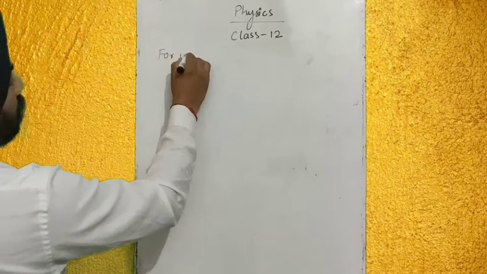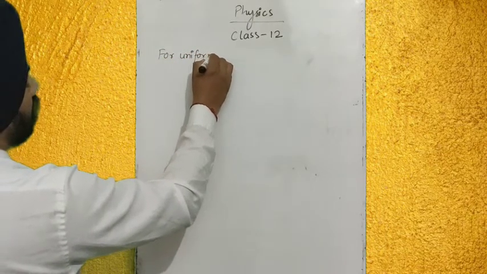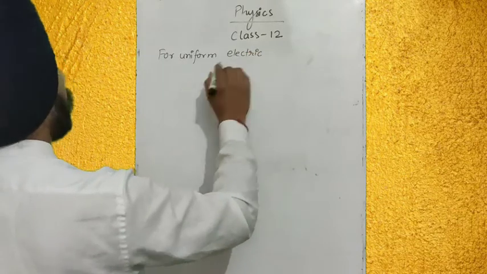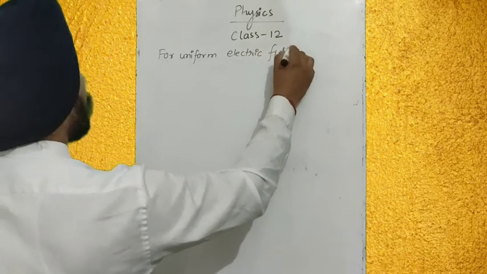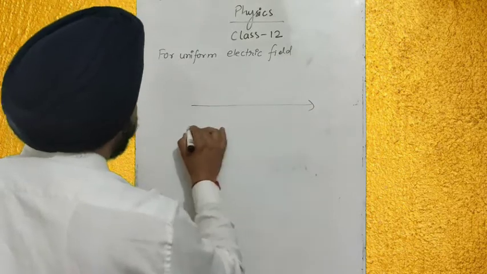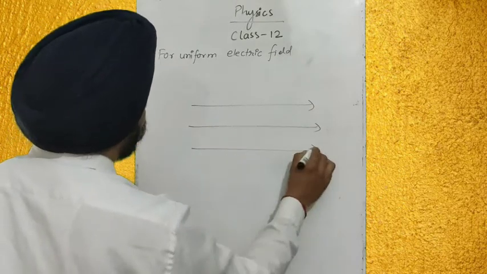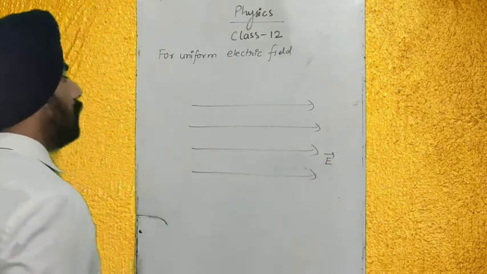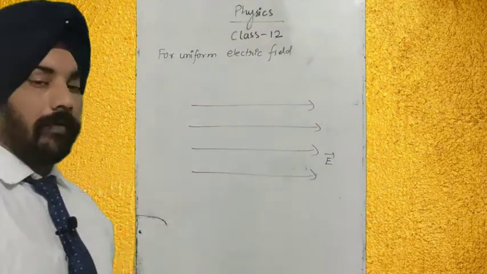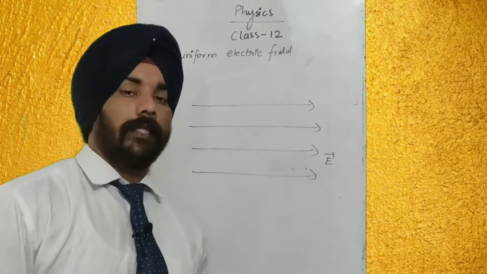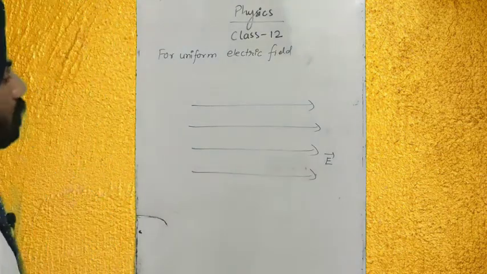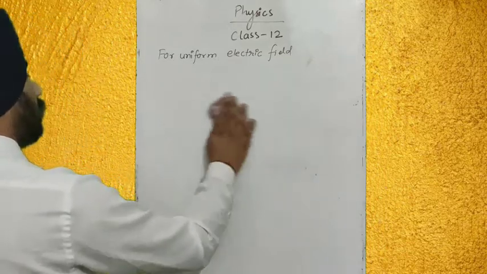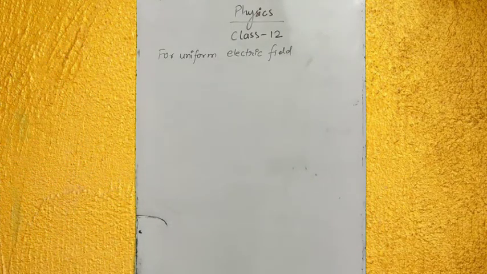For a uniform electric field, we draw electric field lines equidistant from each other. If these kinds of lines are present in the space, that means the electric field is uniform.